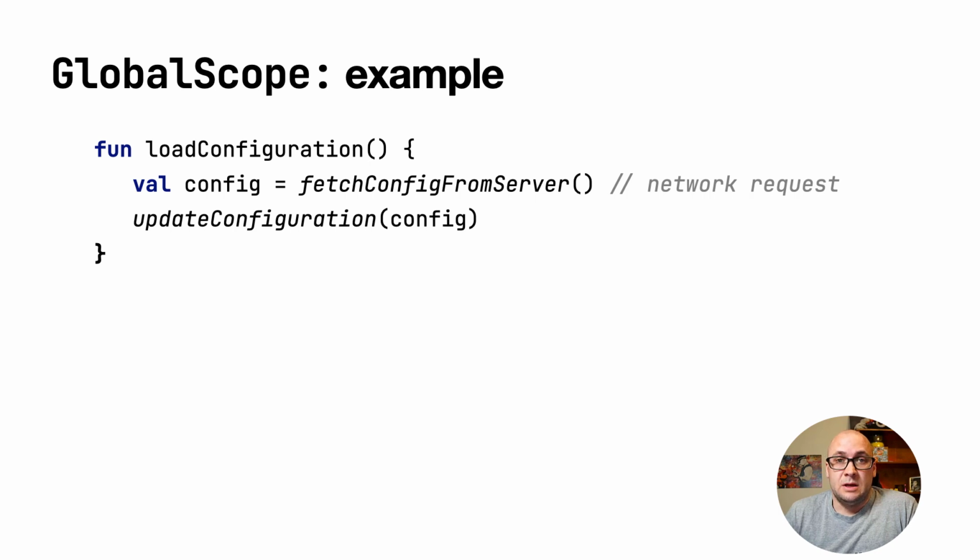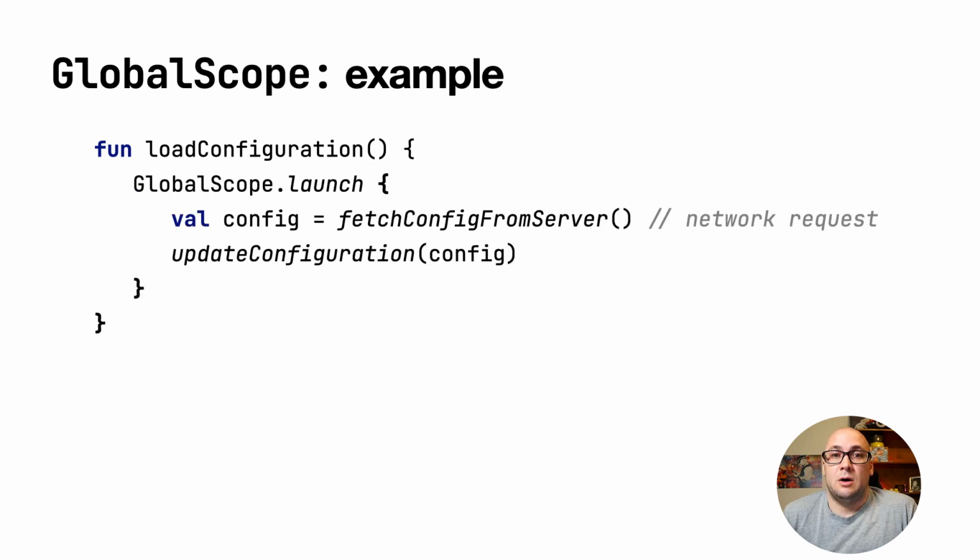For instance, there is a function that makes a network call. This is the place where you might want to launch a coroutine. Often, global scope was used to bridge from synchronous world into asynchronous world. The problem here is that a coroutine launched in a global scope is not subject to the principle of structured concurrency. So if it hangs or gets delayed due to a problem with the network, for instance, it will stay working and consuming resources.